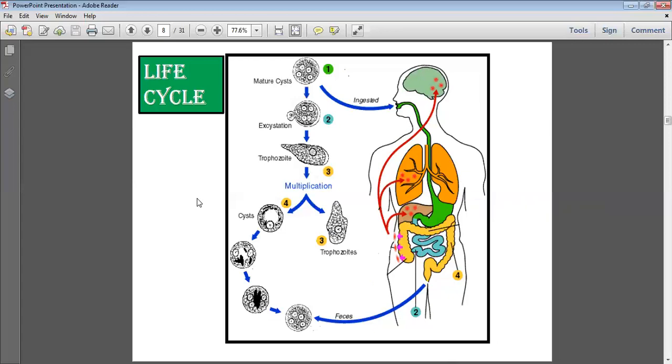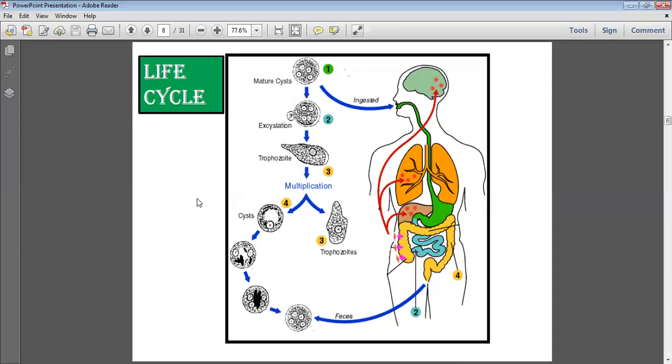After that, when they pass to the colon, or when tolerance develops in the host's immune system, the trophozoite again converts into a cyst, which is known as encystation. In encystation, the trophozoite first converts into an uninucleated cyst, and the uninucleated cyst matures into a quadrinucleated cyst. Sometimes it matures inside the host, but sometimes the uninucleated cyst passes with the stool and matures in the soil into a quadrinucleated cyst. This quadrinucleated cyst again contaminates food and transmits the infection to another host.